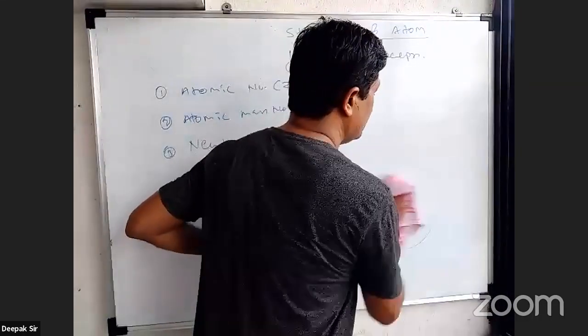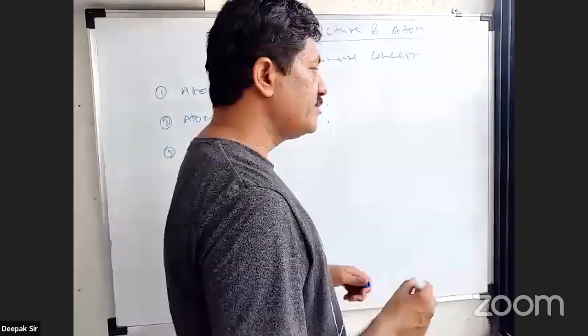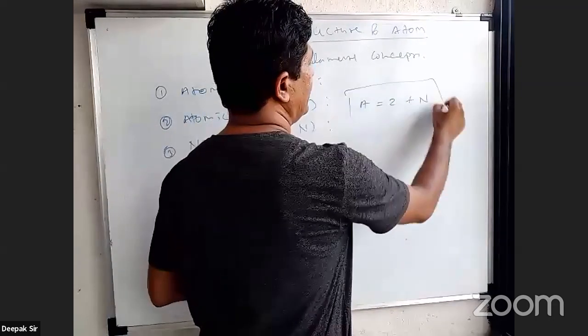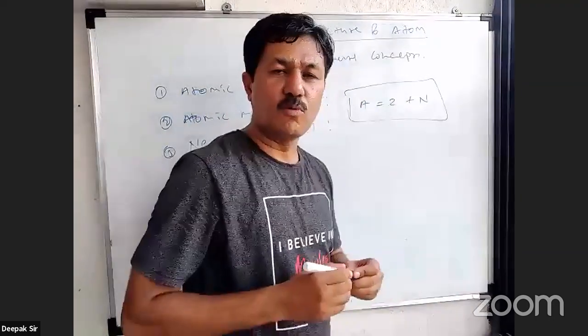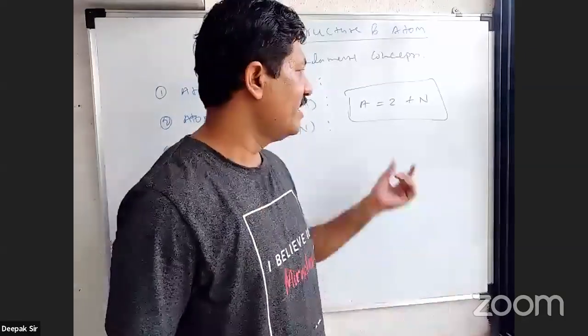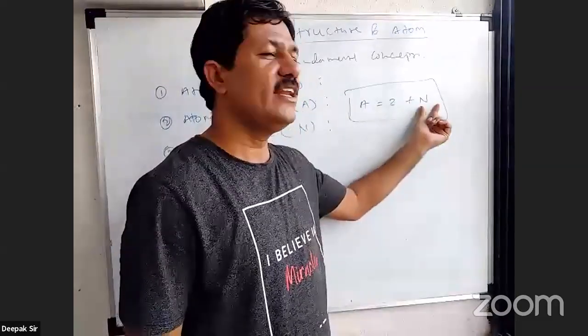Then the second one is the atomic mass number. Atomic mass number is A, and scientists found that this A is nothing but Z plus N. This is the formula. It is a very important formula, and a numerical comes on it, a 2 mark numerical, very simple and very easy. A is the mass number, Z is the atomic number, N is the number of neutrons.